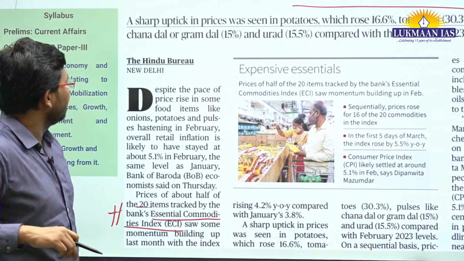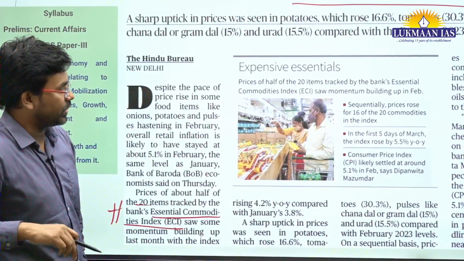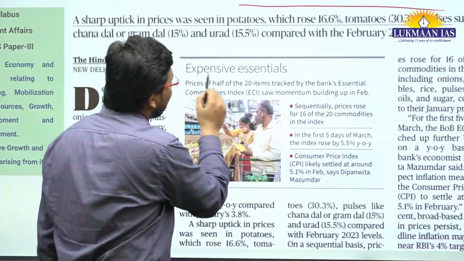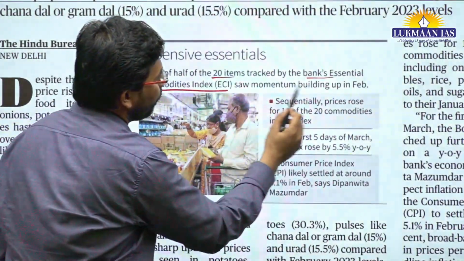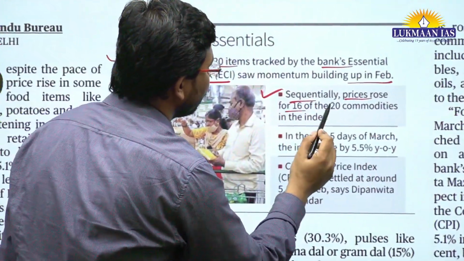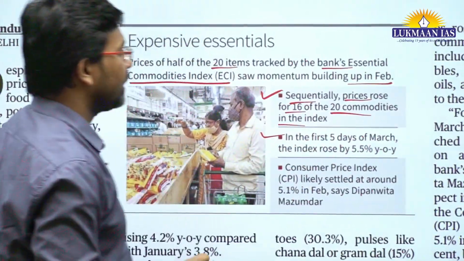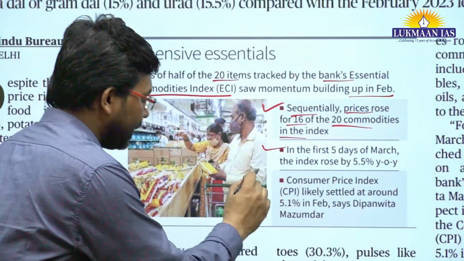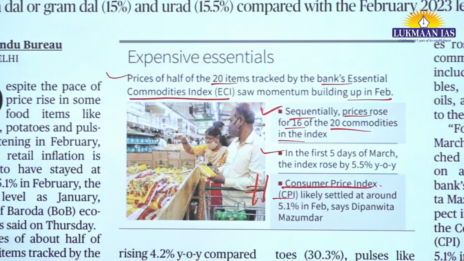In this article, this is what the Bank of Baroda has said: prices of half of the 20 items tracked by the bank's essential commodities index saw momentum building up in February. Sequentially, prices rose for 16 of the 20 commodities in the index. They are talking about two types of index: one is the consumer price index and the second is the essential commodities index.